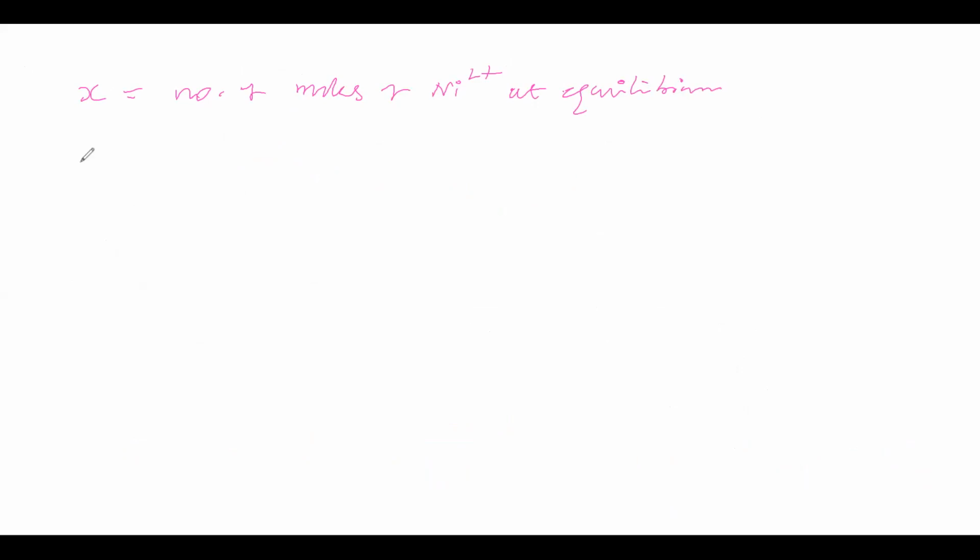What is the question? The question is the concentration of nickel at equilibrium. That is equal to the number of moles of nickel ions present in the solution at equilibrium by the volume of solution in liters. The number of moles is x.